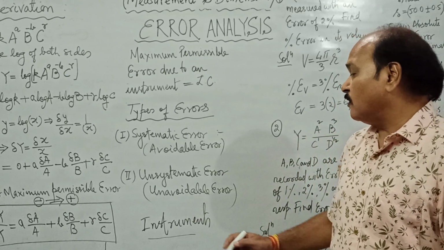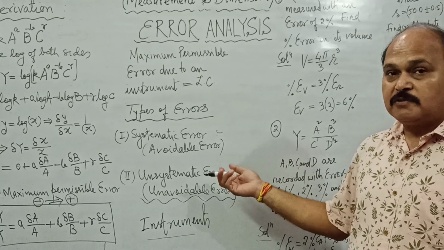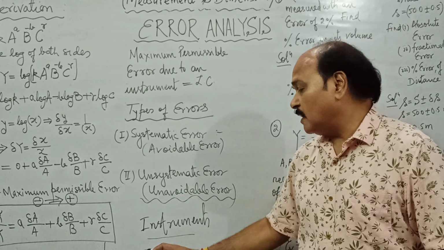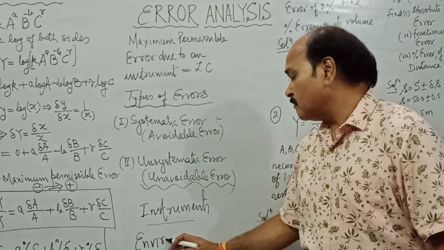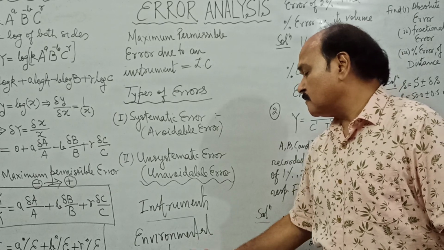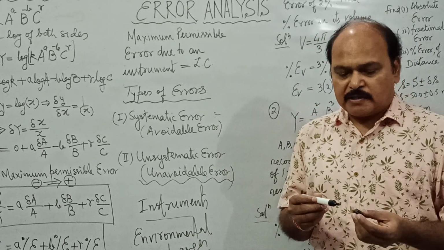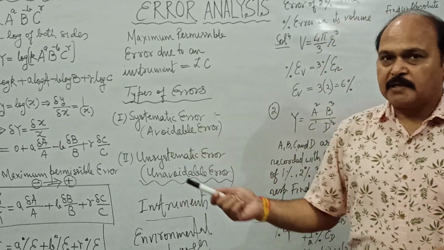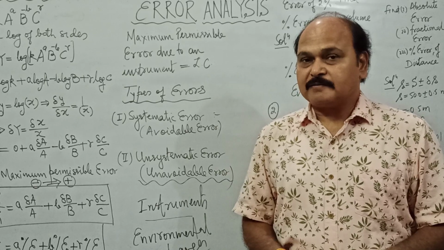They are all called unavoidable errors. Most of the errors which belong to this category are related with environmental changes. So any error which you can avoid is systematic, and the error which cannot be avoided is unsystematic.